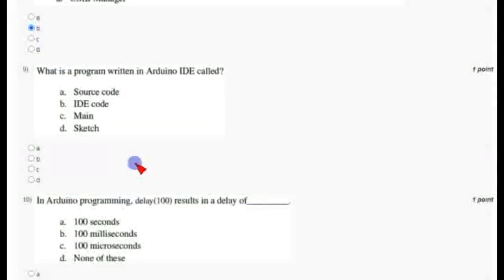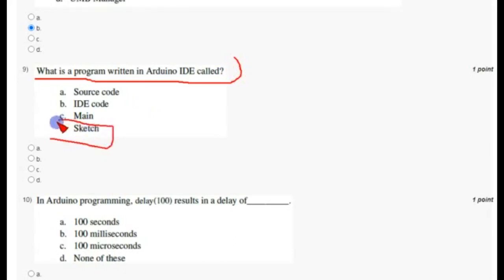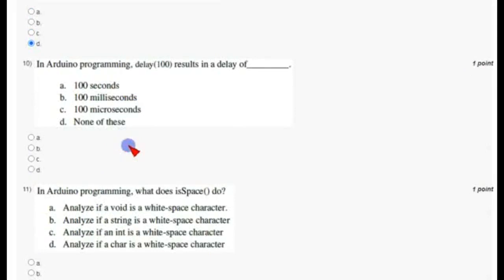And coming to the 9th question, this is a clear cut answer. A program written in Arduino IDE is called a... So the answer is option D, sketch. So mark the 9th question as correct answer. And coming to the 10th question, usually there are 15 questions in IoT, and this is the 10th. Delay of 100. We know the delay function takes an integer as input. If we give any numerical integer as its input, it means that it is the time in milliseconds. So 100 represents 100 milliseconds. So option B, mark as correct answer for the 10th question.